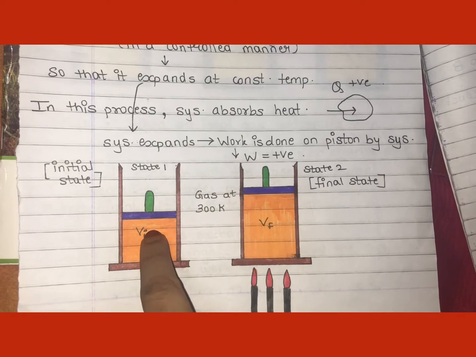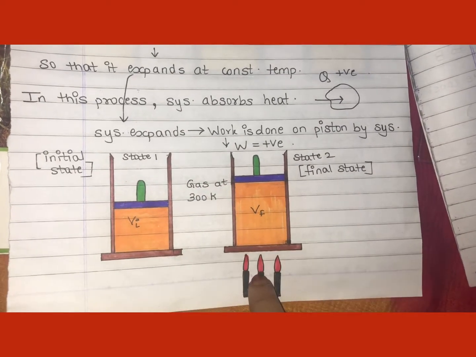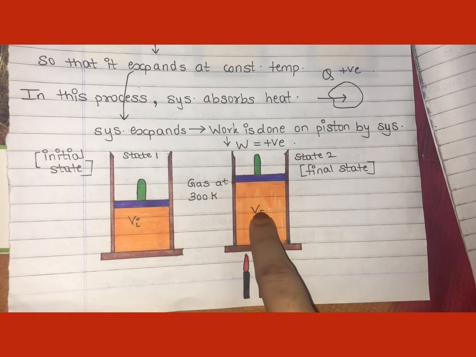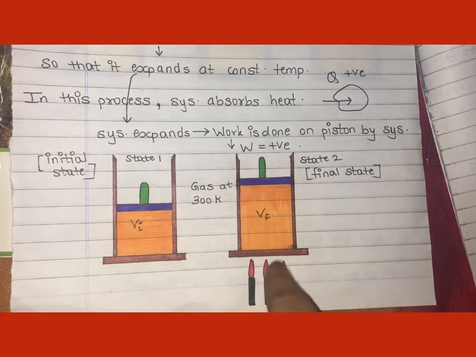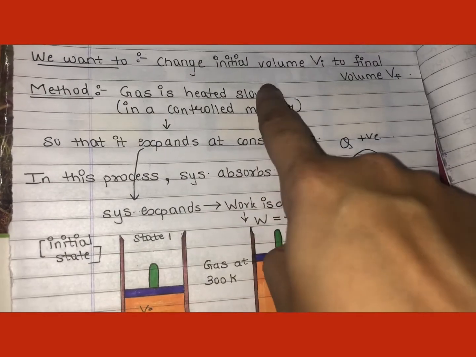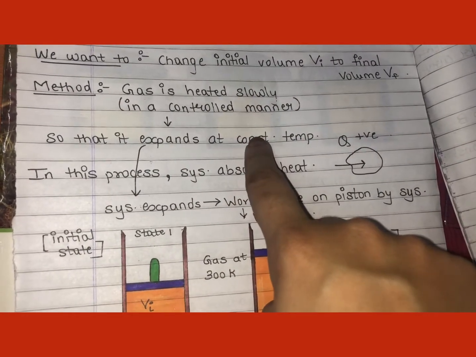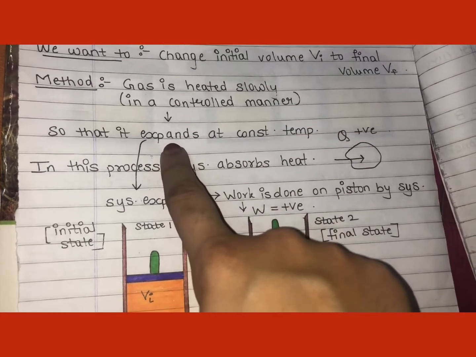Though heat is supplied to the system, the temperature will remain constant, that is 300 Kelvin. So the heat should be supplied in a controlled manner and slowly, so that the temperature of the gas remains constant, and it expands.